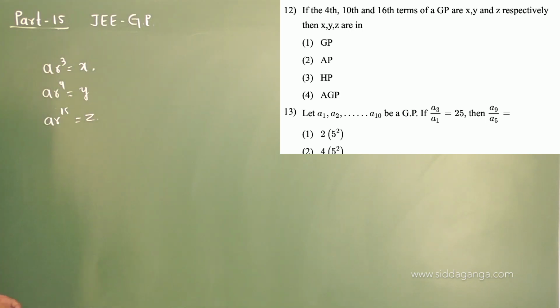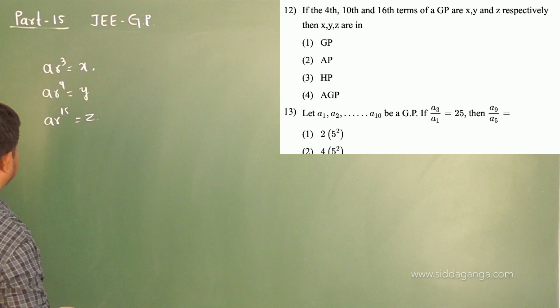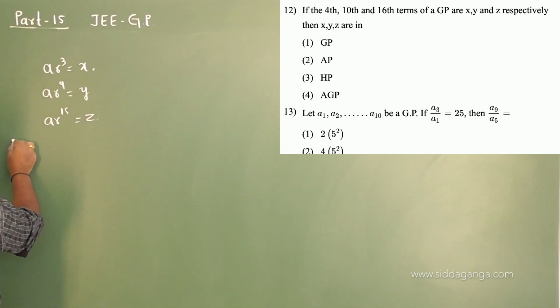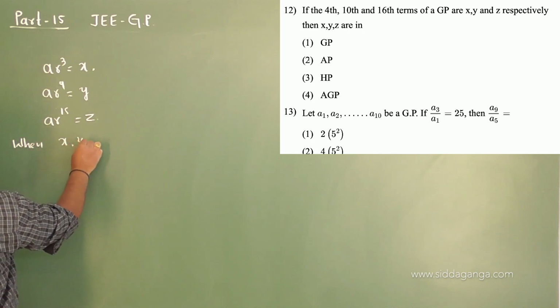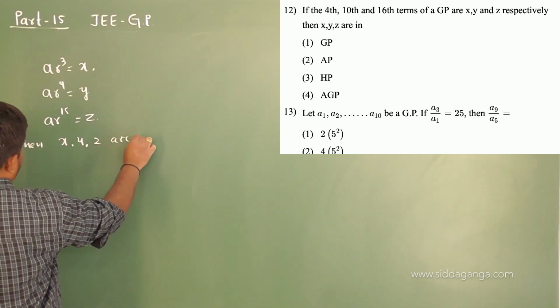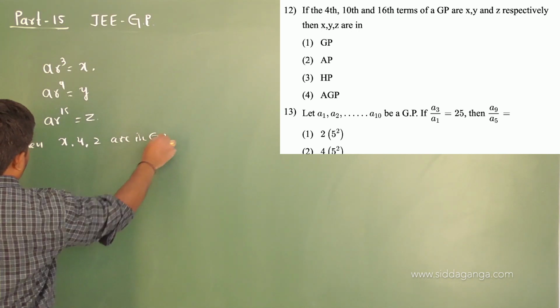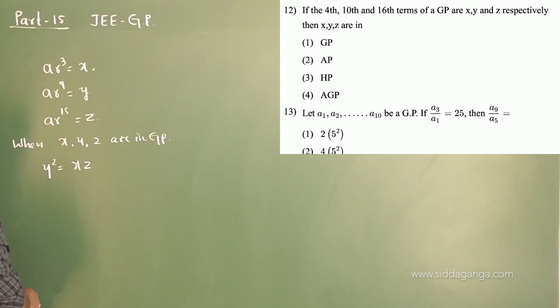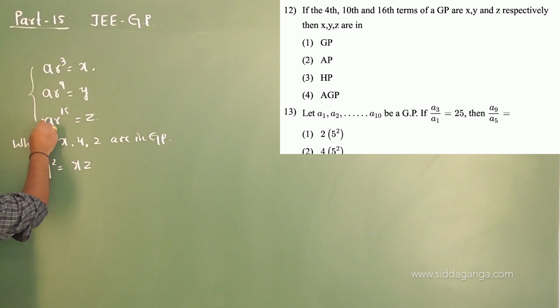GP, AP, AGP. Let me check GP. What is the condition for GP when these three X, Y, Z are in GP? Y square should be equal to XZ. Let me check whether they are equal in these cases.